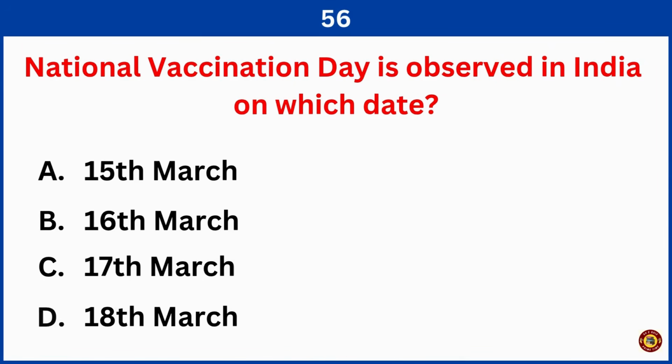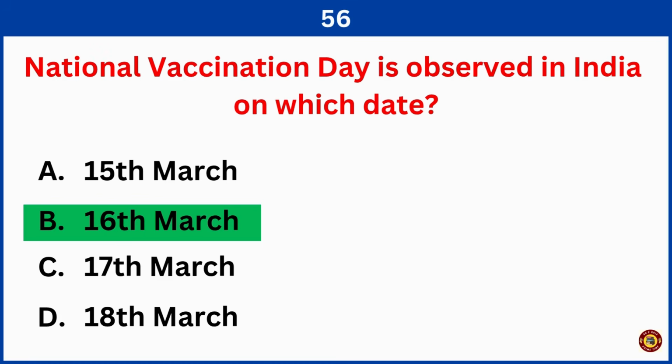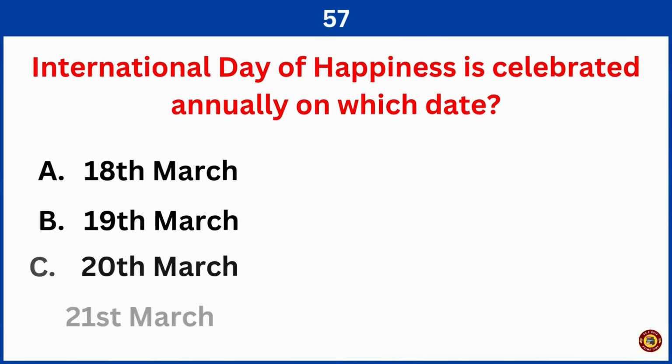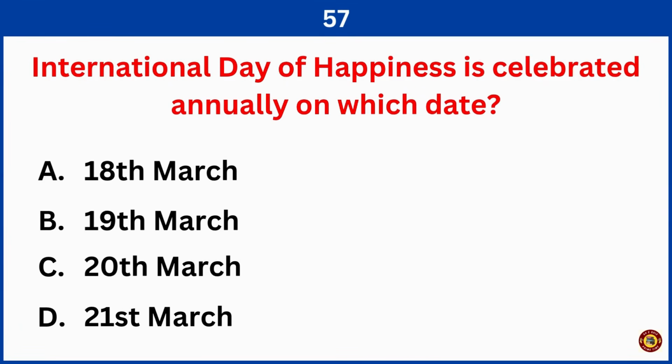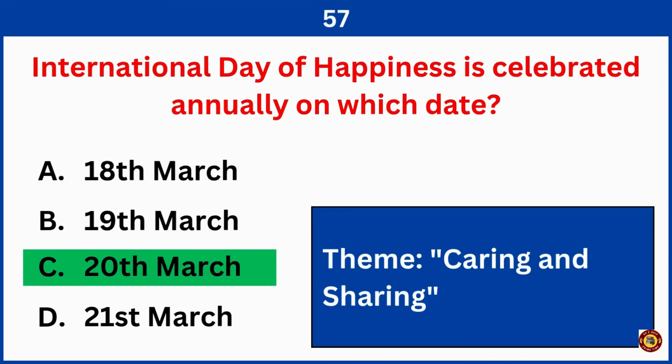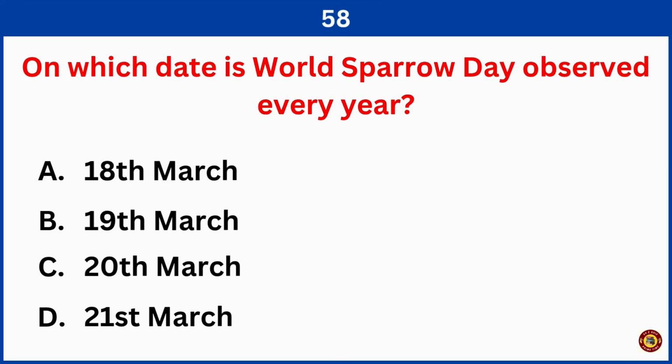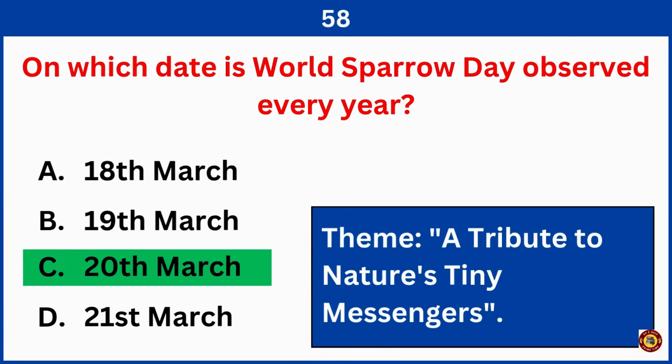National Vaccination Day is observed in India on which date? Right answer is option B, 16th March. International Day of Happiness is celebrated annually on which date? Right answer is option C, 20th March. On which date is World Sparrow Day observed every year? Right answer is option C, 20th March.